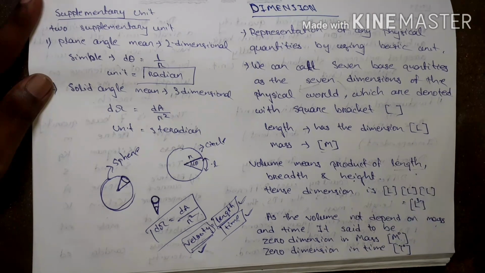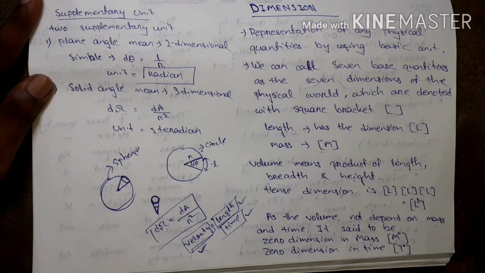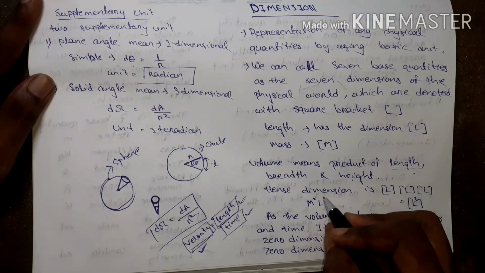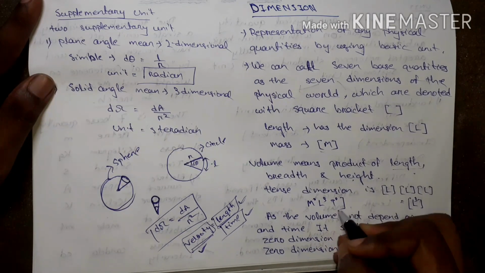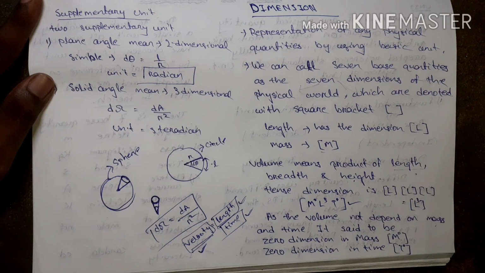Does volume depend on mass? No. Does volume depend on time? No. That means mass has zero dimension on volume. Time has zero dimension on volume. Then what is the dimension of volume? Volume has the dimension of M0 L3 T0. This is the dimensional equation. On the next page, I describe what the dimensional equation or the dimensional formula is.